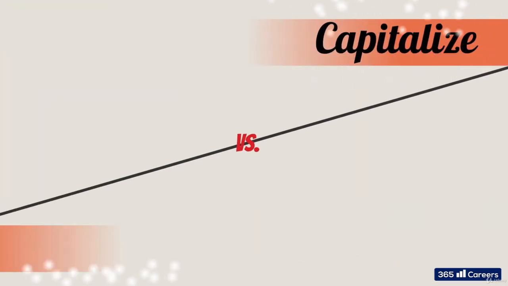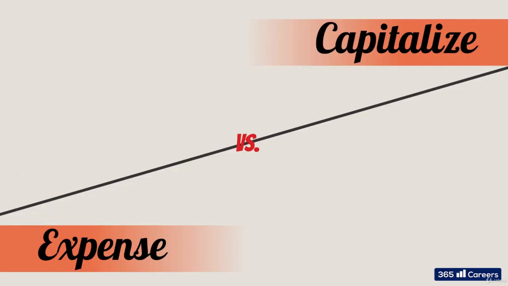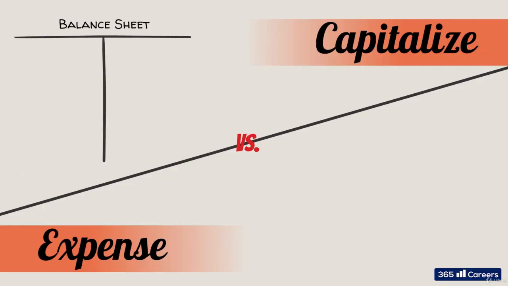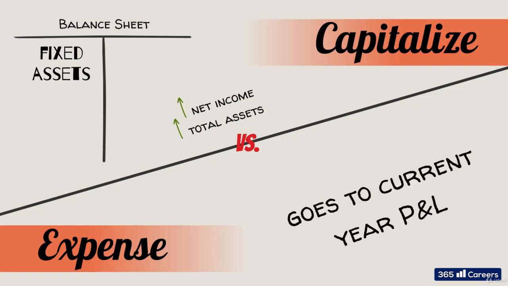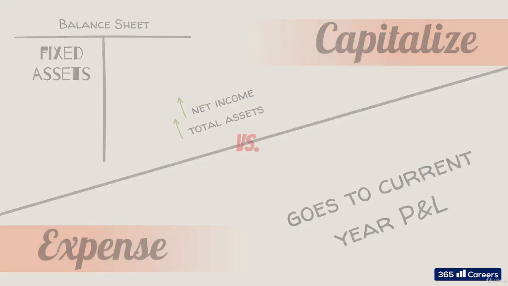It is quite important to understand and perhaps repeat the implications of capitalizing versus expensing. When we capitalize the costs we sustained for an asset, we are moving these expenses to our balance sheet. So, naturally, our assets increase. The net income for the current year will be higher because we are not expensing everything in the current year. For the next few years, we will be expensing a portion of the overall costs sustained for the asset. So the other consequence is that net profit for the current year is higher.